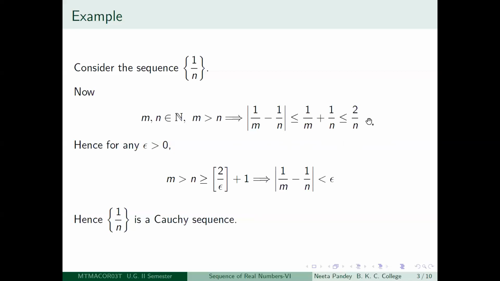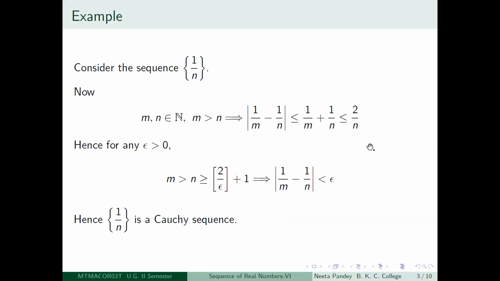So that means my number n, which is a positive integer, should be greater than 2 by epsilon. So I have to find a positive integer capital N, so that when n is greater than or equal to that positive integer capital N, then this inequality will hold, that 2 by n will become less than epsilon. So what do I do? I know something about 2 by epsilon. What do I know about 2 by epsilon?